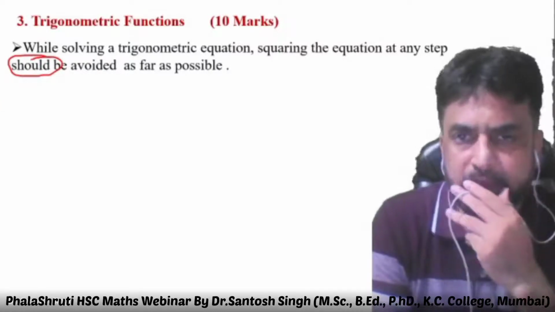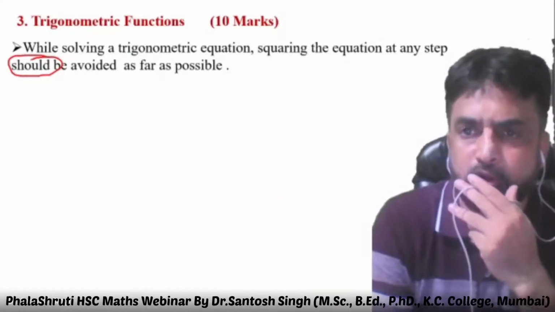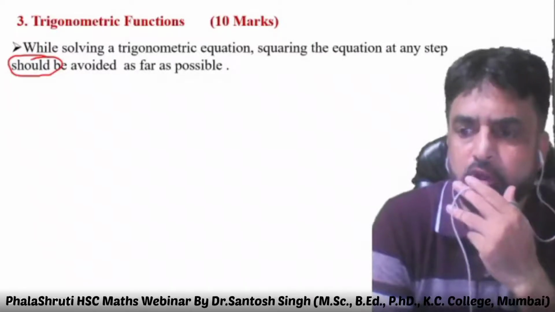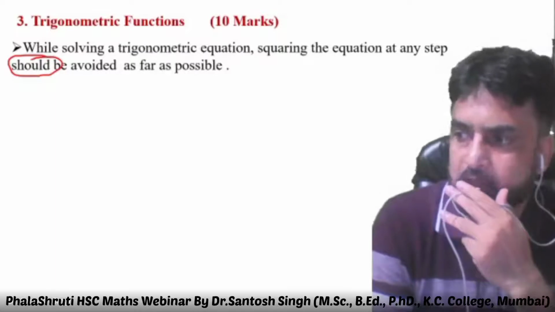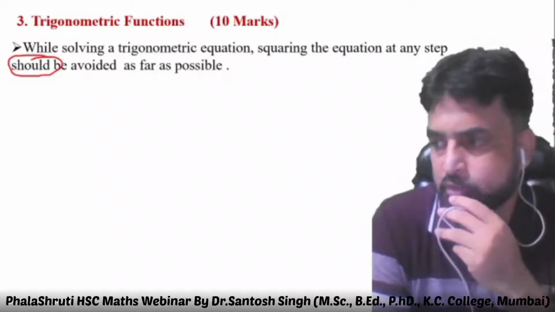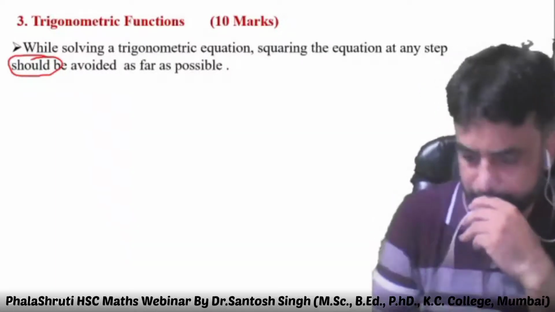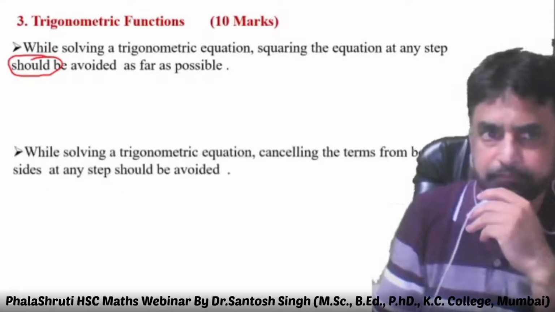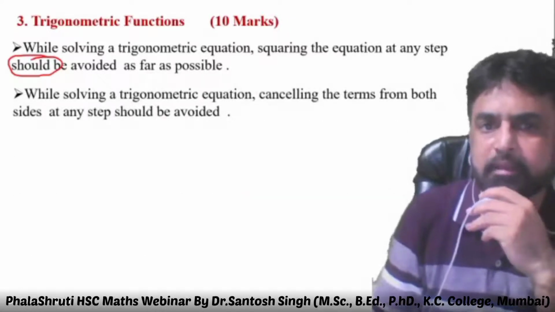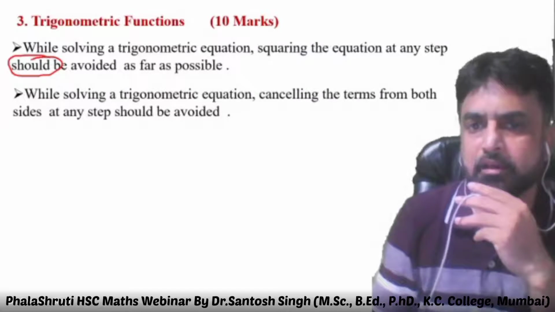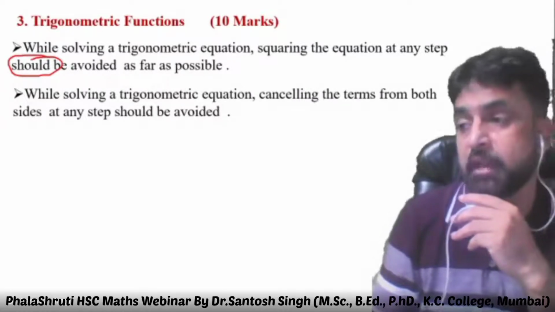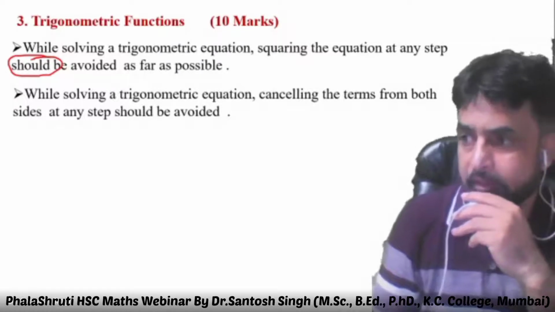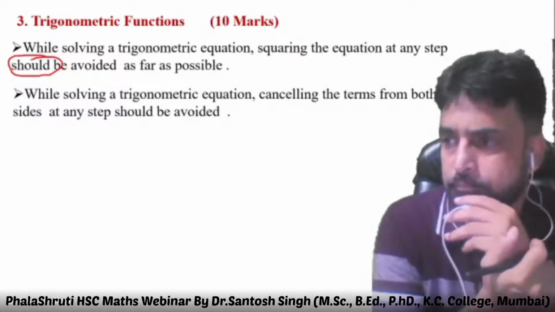If you square it, whatever the possible values are, you are also going to take them in that. If you square -1 it is 1, and if you square 1 it is also 1. You should avoid that. While solving a trigonometric equation, cancelling the terms from both sides at any step must be avoided. Why? Because it may be 0 also.